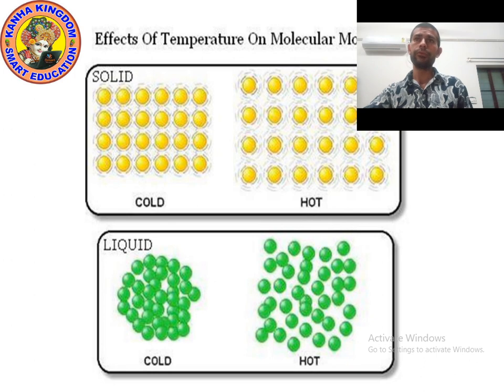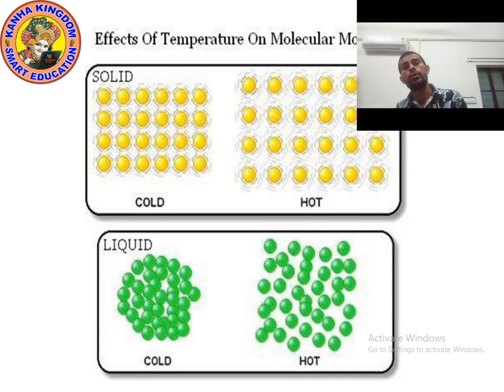So we can conclude that because of heating, particles of solid start moving freely. They move away from each other.